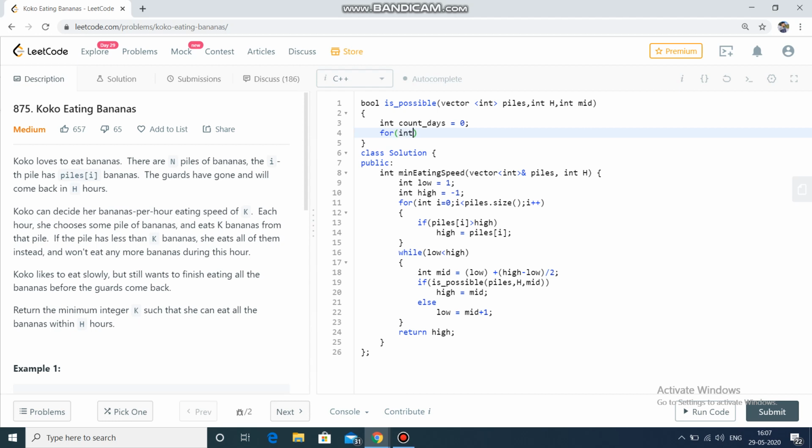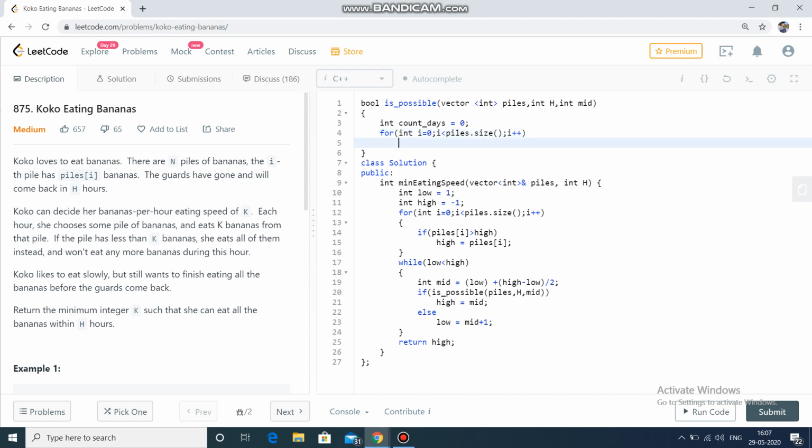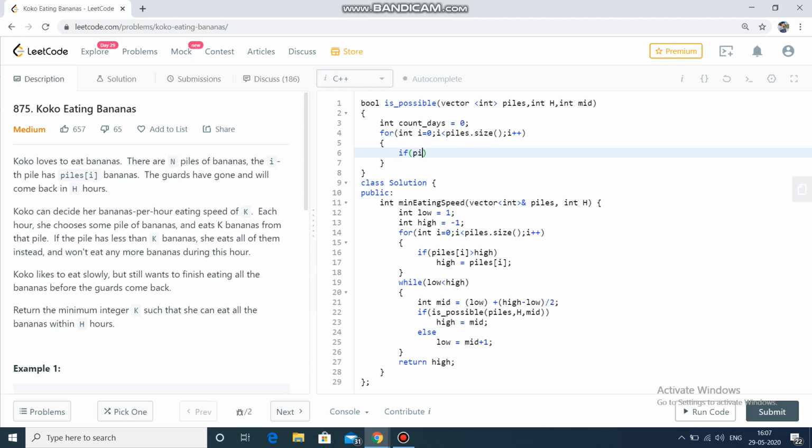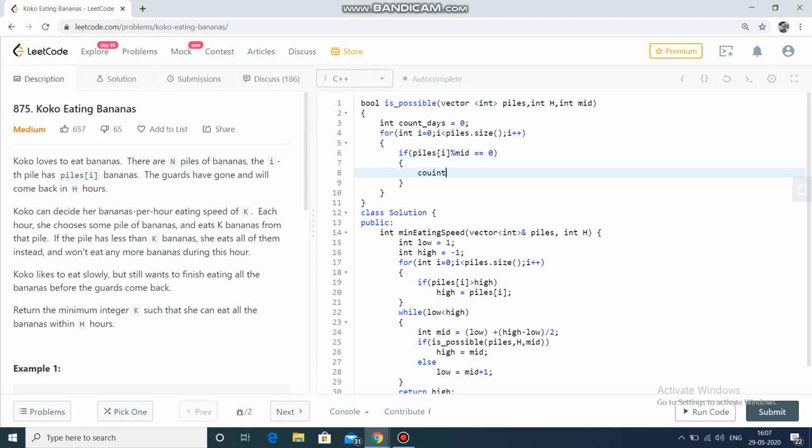So for integer i equals 0, i less than piles dot size, i plus plus. Now if piles of i is divisible by mid, then the number of days to eat that pile will be piles of i divided by mid.